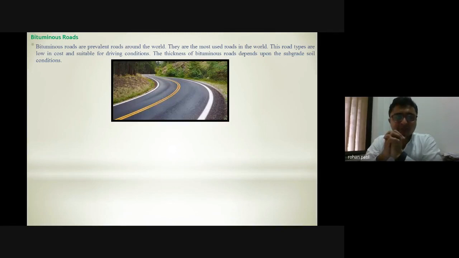So it is always suggested to go for markings, such as the center line and edge lines, on the road, so that you will get direction at night. And in case of rainy season, or whenever there is oil spilled on that surface, the visibility is not that clear on these surfaces. But during daytime, as the reflection is very low, bituminous roads are very convenient.